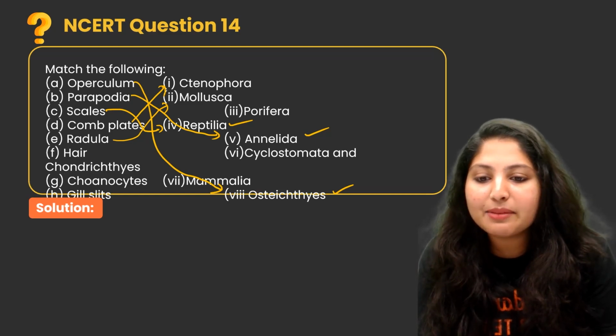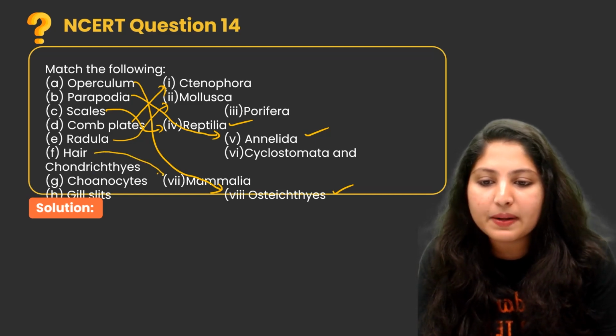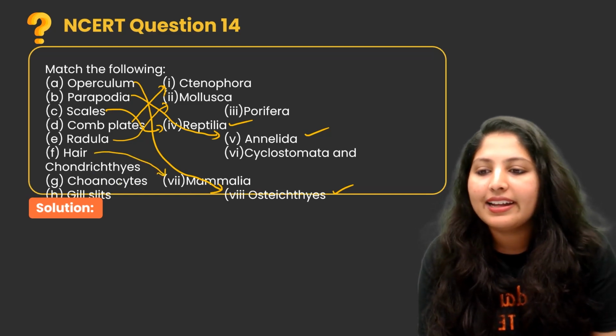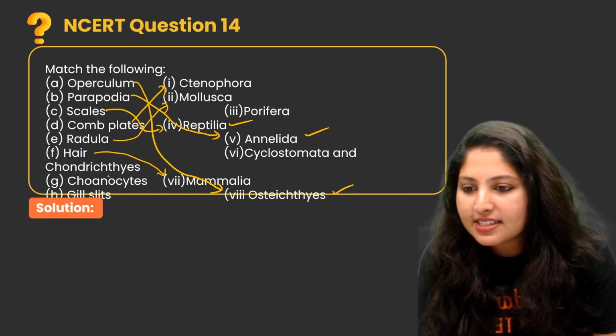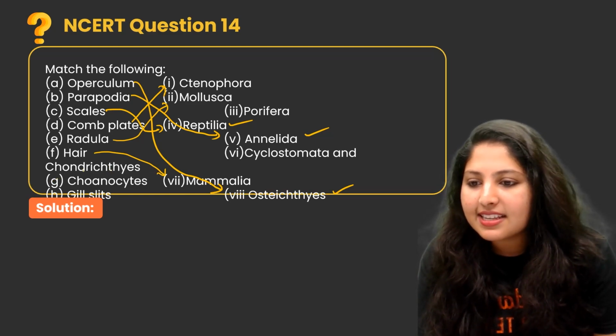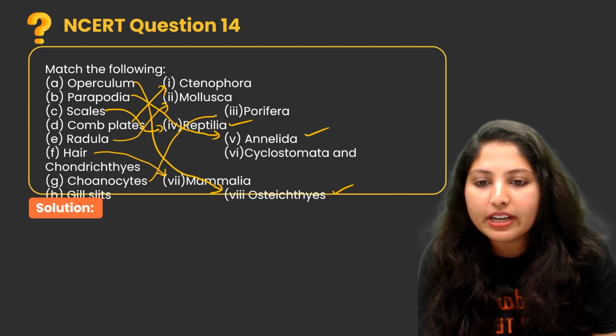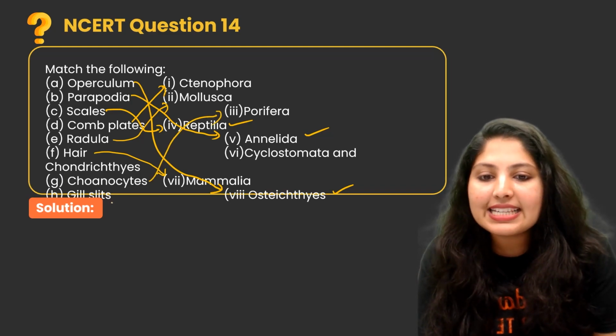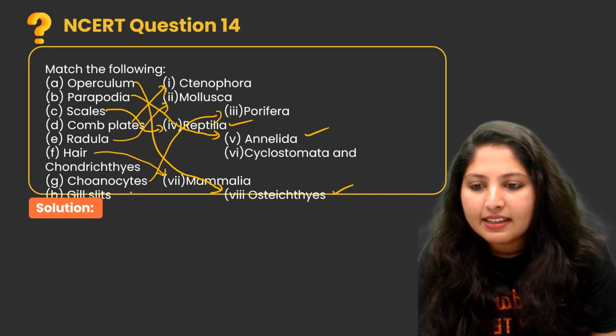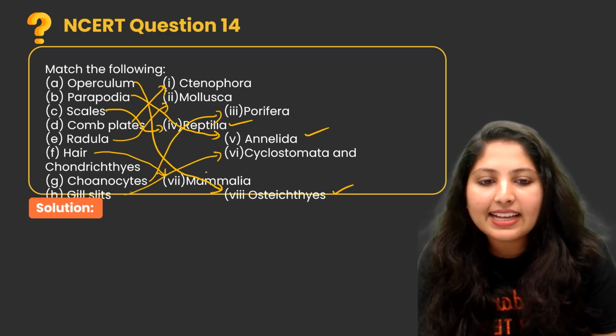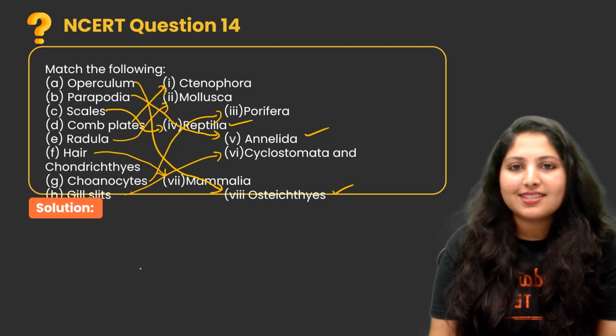Body hairs are present in mammals. Next one is choanocytes, present in Porifera. Gill slits are present in Cyclostomata and Chondrichthyes.